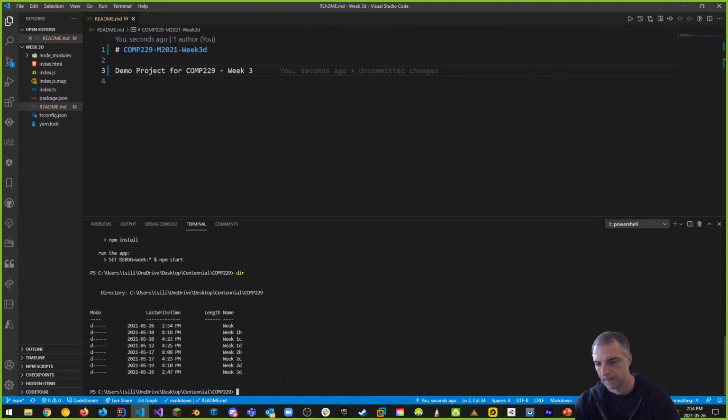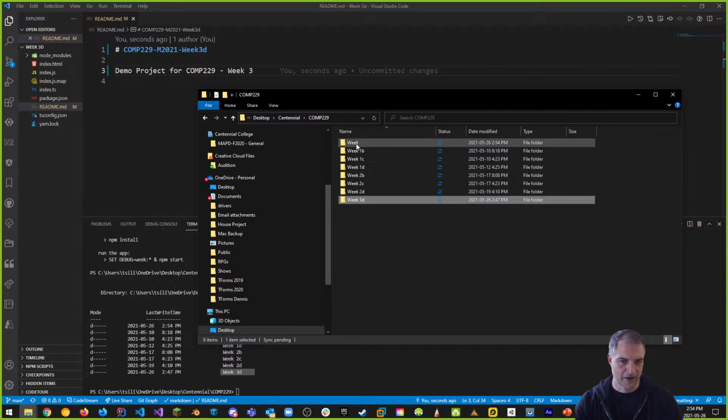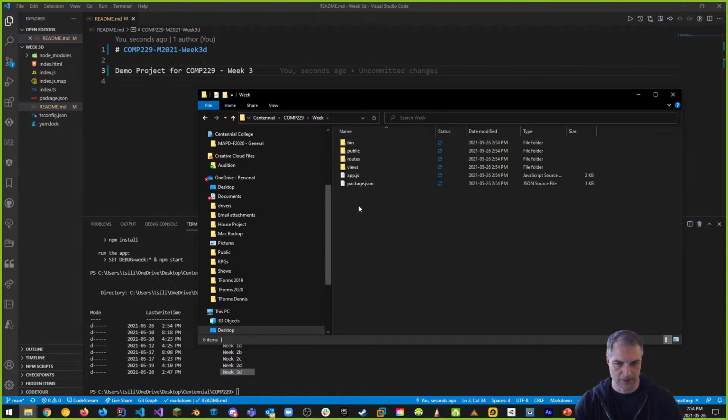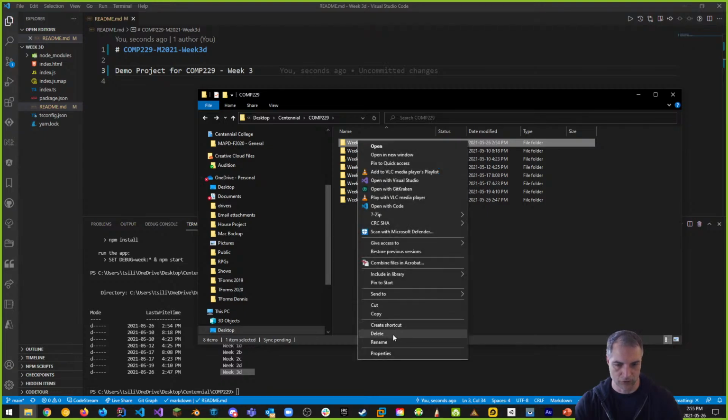So dir, we can see that we have week 3D, and we also have week. Why do we have week like this? Because week 3D does not compute in this. Let me explain. So in command prompt, people had this problem. That's why I'm mentioning it. Notice now I have this thing called week, even though I said week 3D. Why? Because this is where all the files went, because it doesn't understand my spaces in the command line. So let's remove this. Let's delete it and try again.